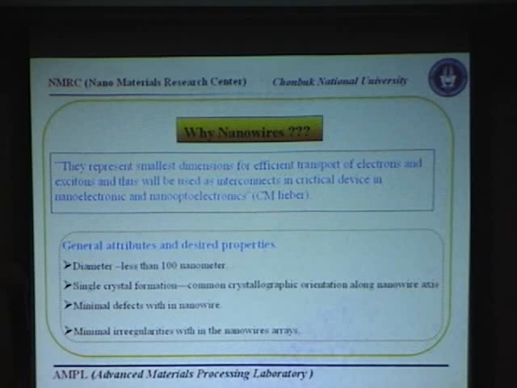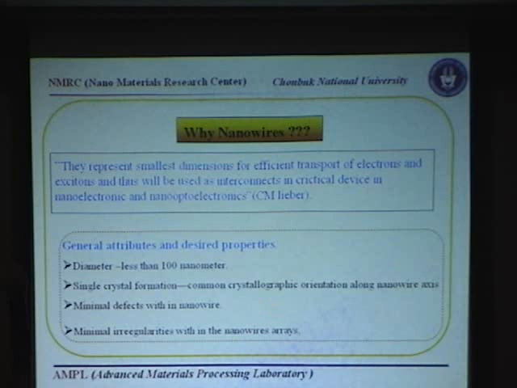Why nanowires? Charles Lieber, the world's famous chemist, says that they represent the smallest dimensions for efficient transport of electrons and excitons, and thus will be used as interconnects in critical devices in nanoelectronics and nano-optoelectronics.